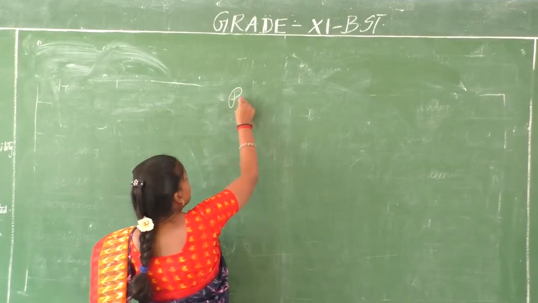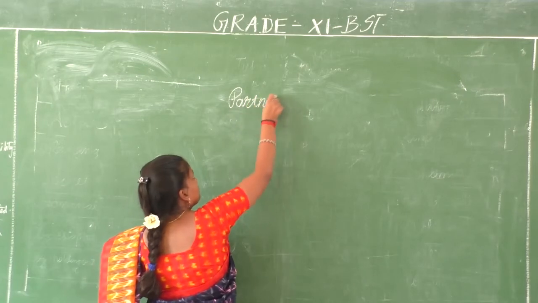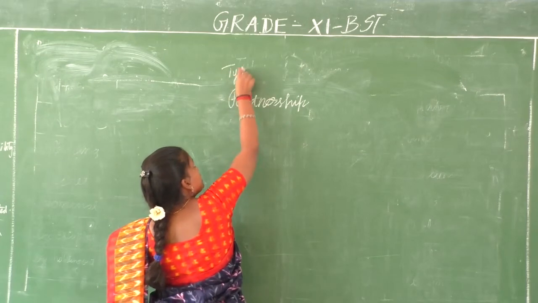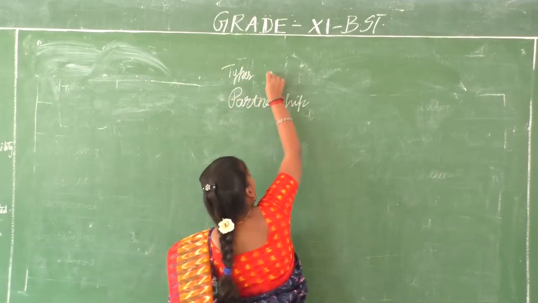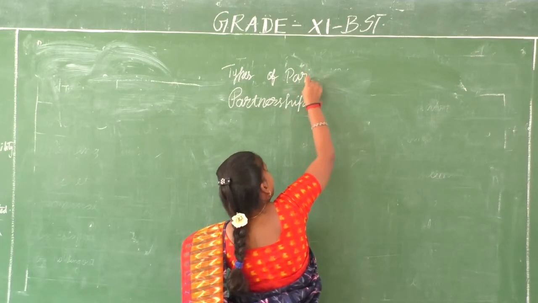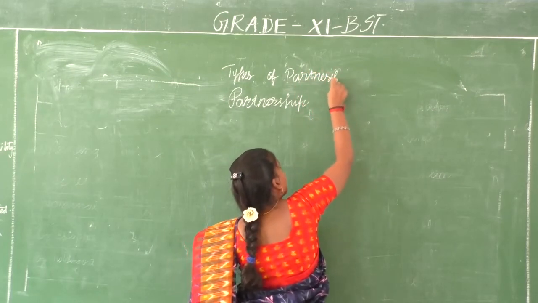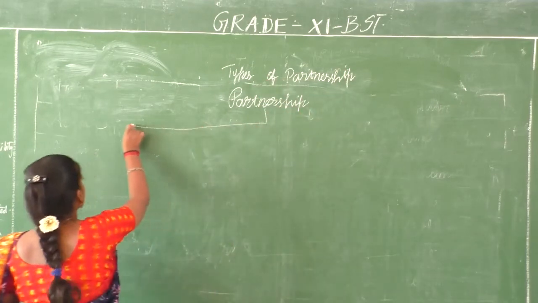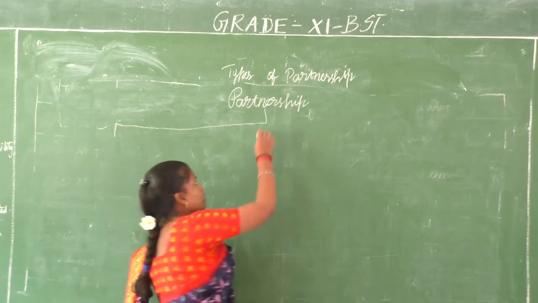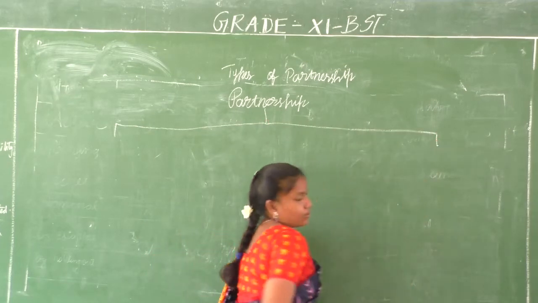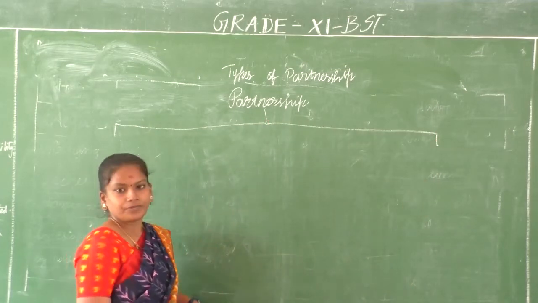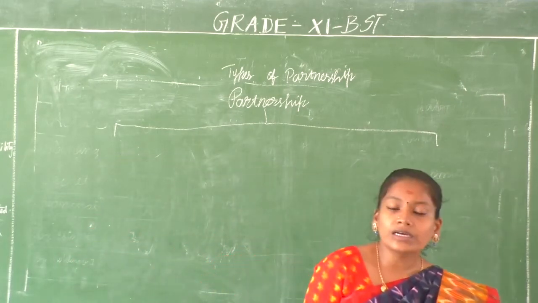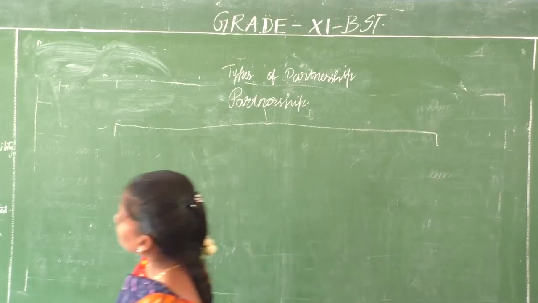So, partnership. What are we discussing? We are discussing the types of partnership. Okay. So again, partnership is also divided into two. Based on two different things, we have the division. Right? There are different kinds.